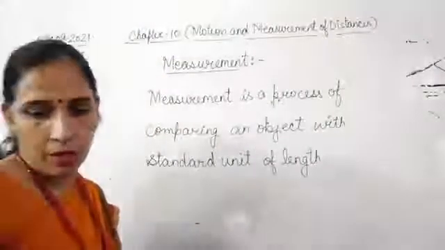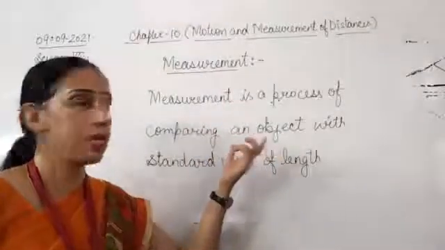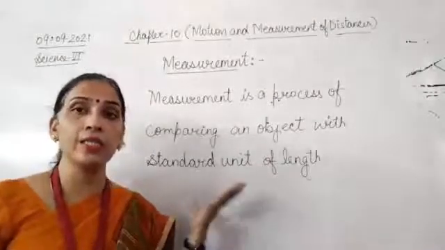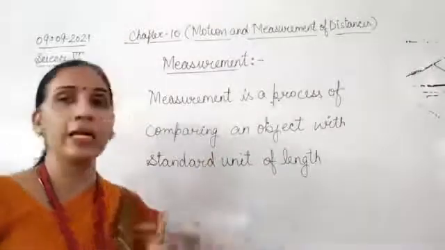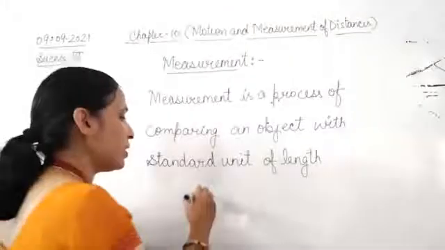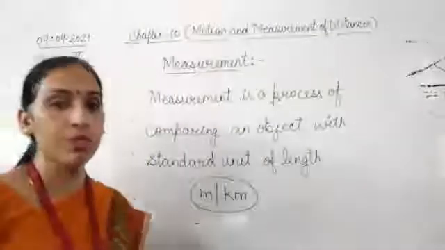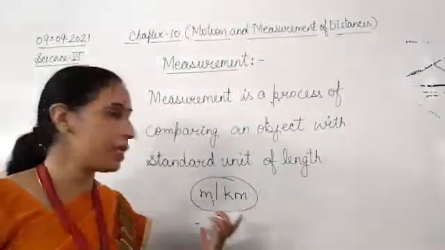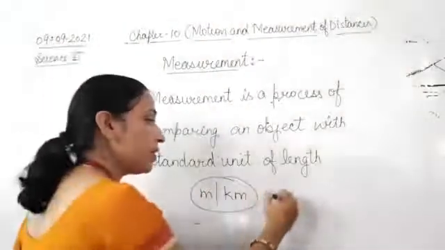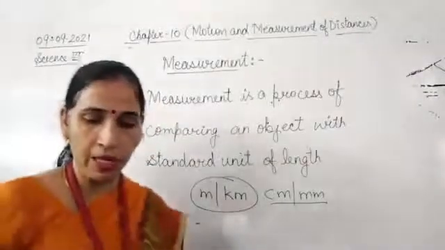So measurement is a process of comparing an object with a standard unit of length. There are certain standard units of length, like meter and kilometer. When we have to measure a short distance we use meter, centimeter, even millimeter. How the system works, we will also consider.